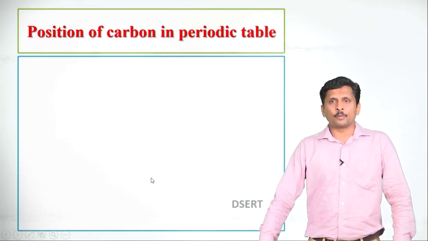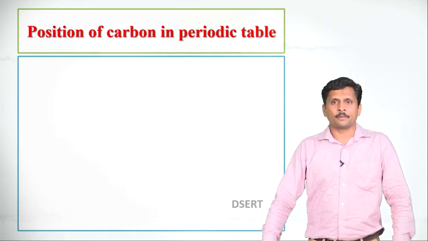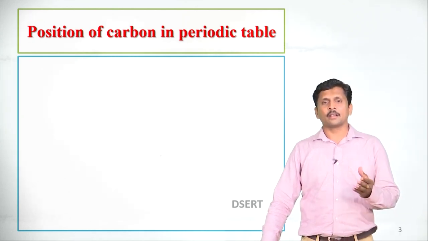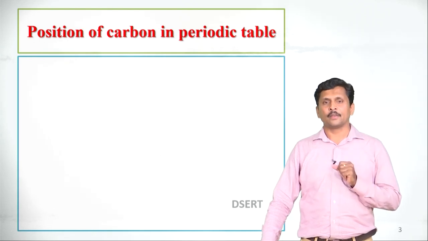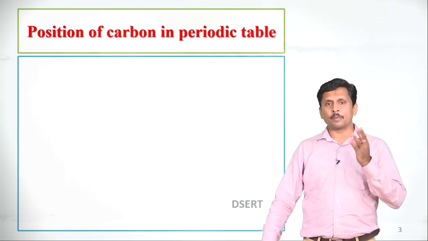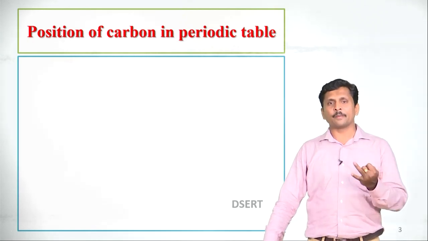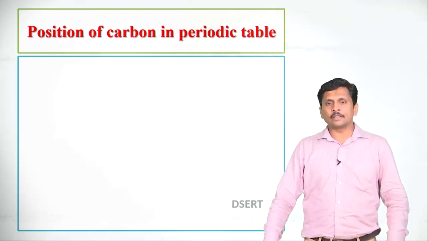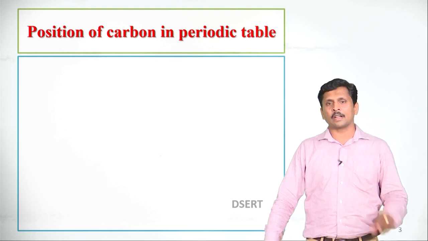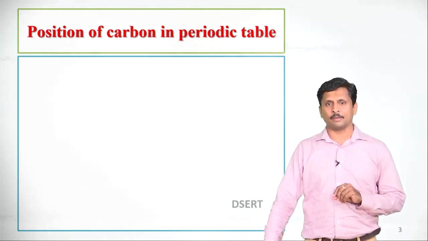Let us discuss the position of carbon in the periodic table. Carbon is a very unique element. It will produce a large number of carbon compounds in nature. What makes carbon a very unique element? Carbon exhibits properties like tetravalency, catenation, isomerism, etc. So these three properties make carbon a unique element in the periodic table.